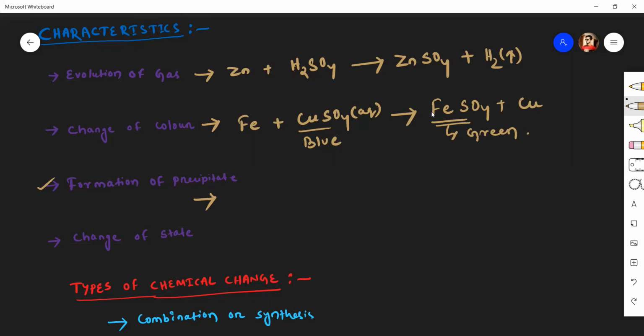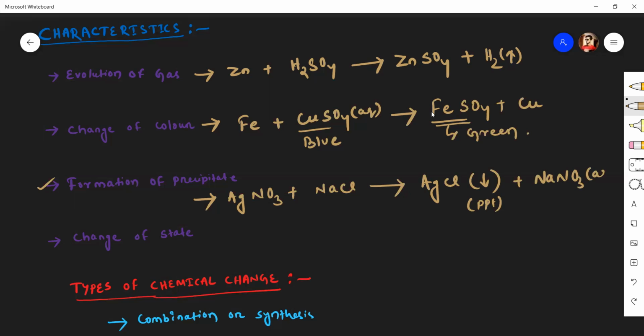As I said earlier, when a silver nitrate solution reacts with sodium chloride solution, they give silver chloride as a precipitate. In case of a precipitate, we denote it with a downward arrow mark, or we can write it as ppt in brackets, plus NaNO3 solution or sodium nitrate solution.